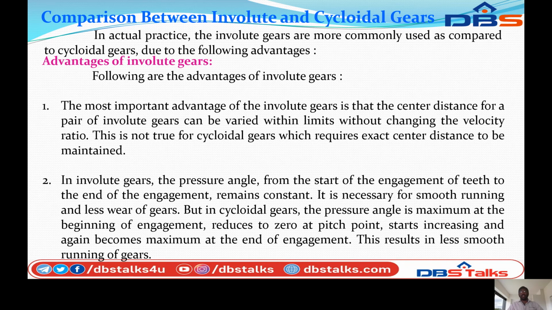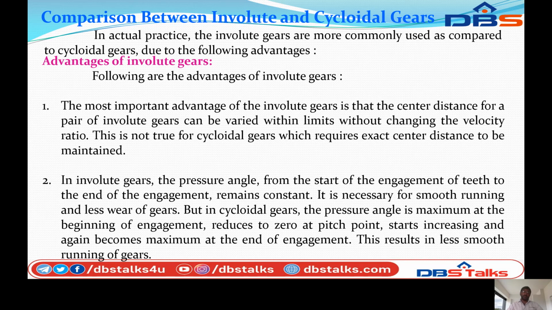So next, comparison between involute and cycloidal gears. In actual practice, the involute gears are more commonly used as compared to cycloidal gears due to the following advantages. The most important advantage of the involute gear is that the center distance for a pair of involute gears can be varied within limits without changing the velocity ratio. This is not true for cycloidal gears, which require the exact center distance to be maintained.